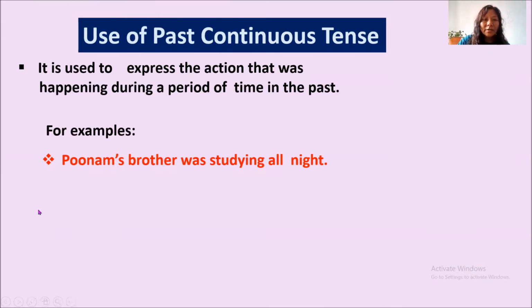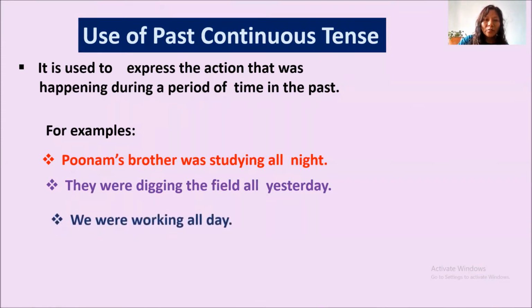In the same way, they were digging the field all yesterday. We were working all day. So all night, all yesterday, all day, a period of time.